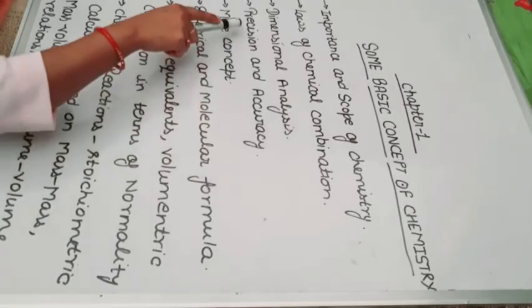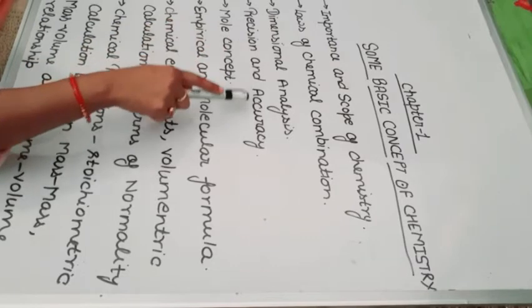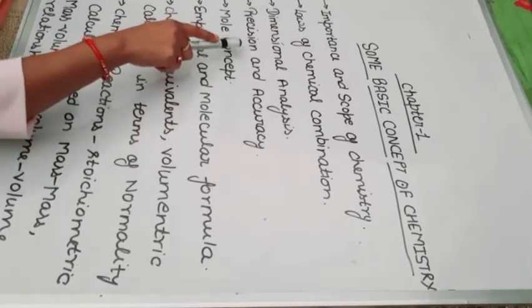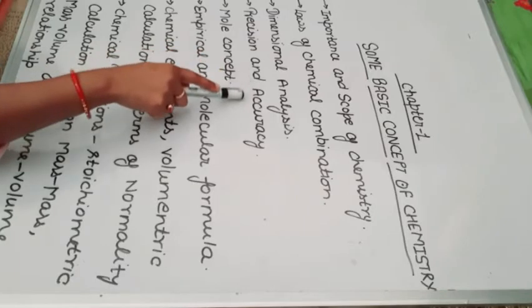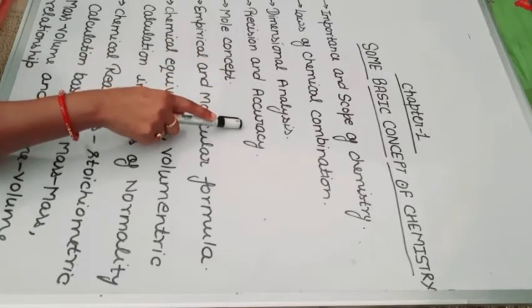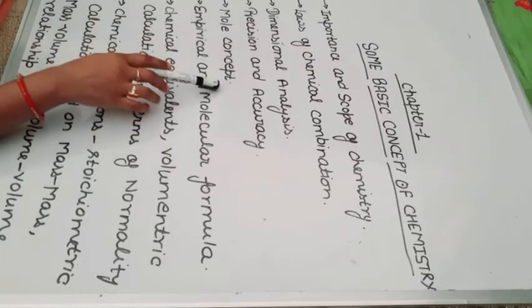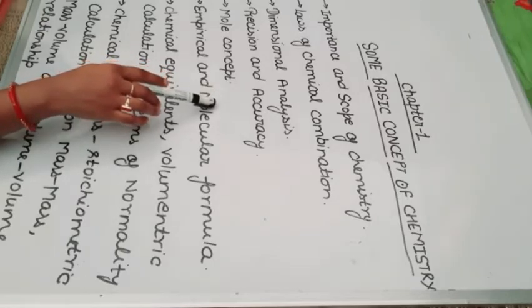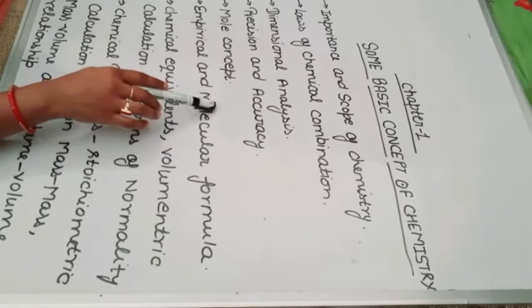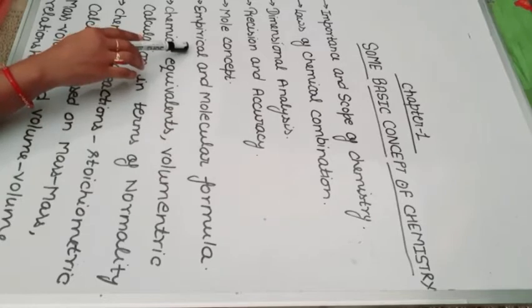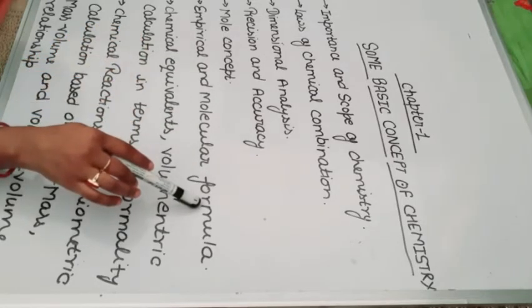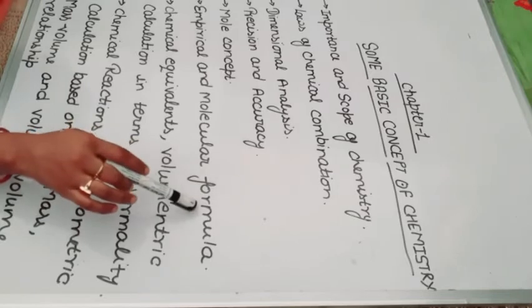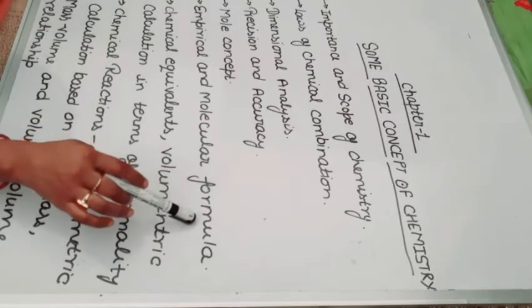Okay, now the next, precision and accuracy. It means quantities and their measurement in chemistry, significant figures and their SI units. Now the next you have to study is mole concept. What is in mole concept? Avogadro number, gram molecular mass and relative molecular mass, and numerical problems. Okay, and next, empirical and molecular formula. You have to solve the numerical problems based on those formulas.